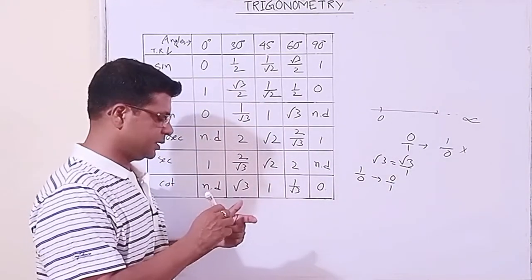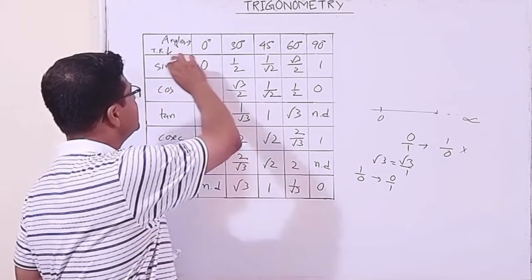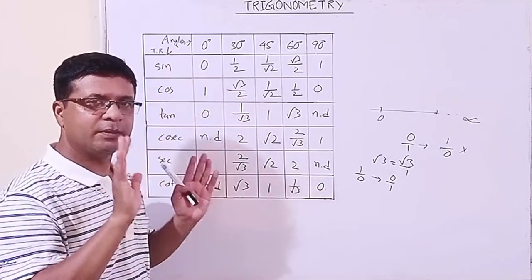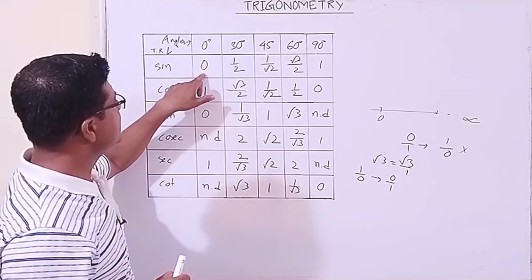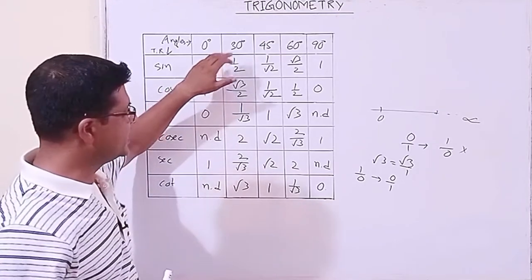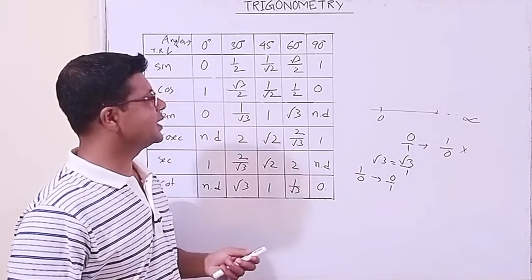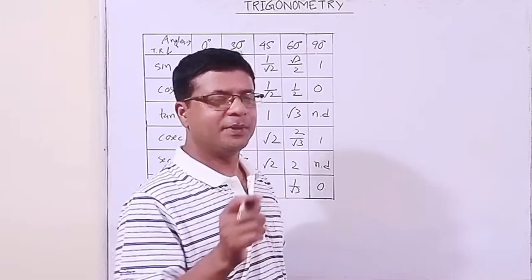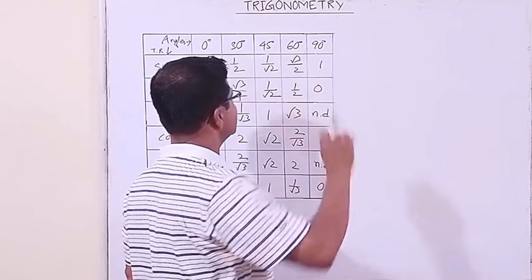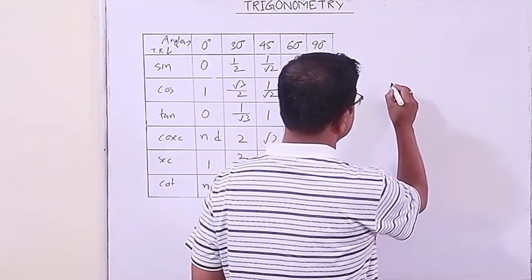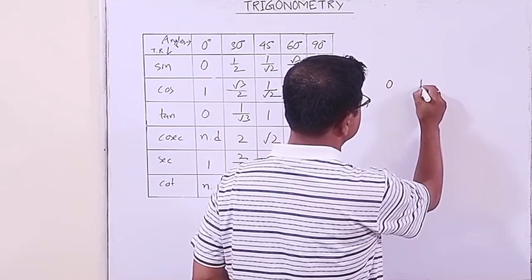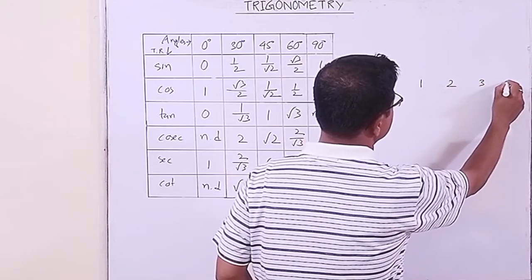Now I'll tell you some trick how to remember. The main thing we have understood is that if we can remember the table for sine, we can easily say the others. Now the thing is how can we say the table for sine? That trick I'll teach you, right? Now my beloved students, how to write the table for sine? You write the numbers 0 1 2 3 4 serially.